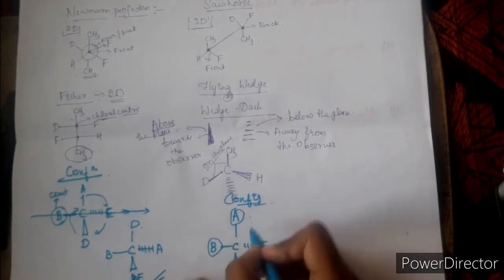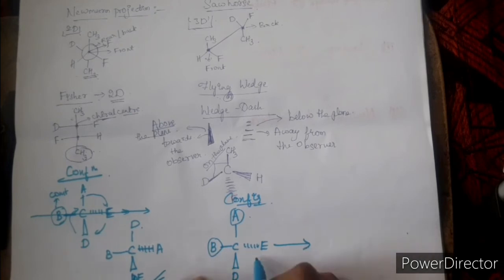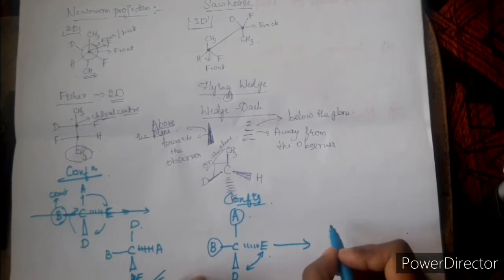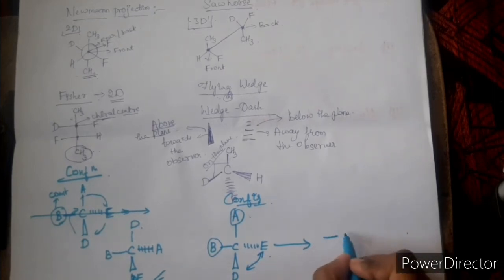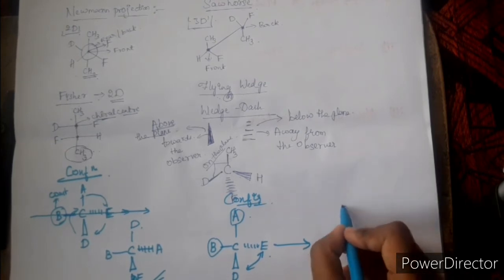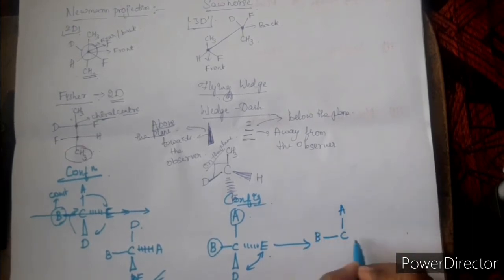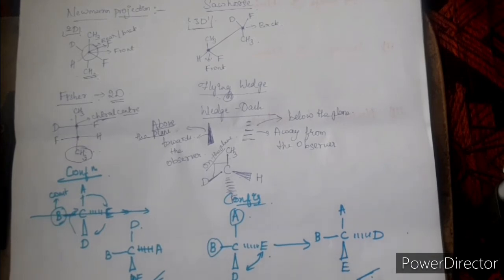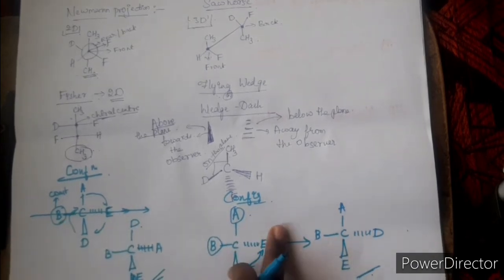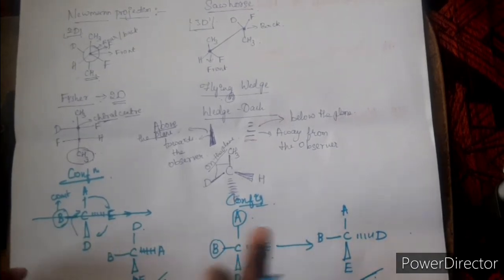These 2 bonds will be kept constant, and these 2 will get interchanged upon configuration. So you will get a configurational change. See, in case of E, it goes to D atom, and in case of D, it will come to E atom. This is how the position of atoms differs in conformation and configuration.